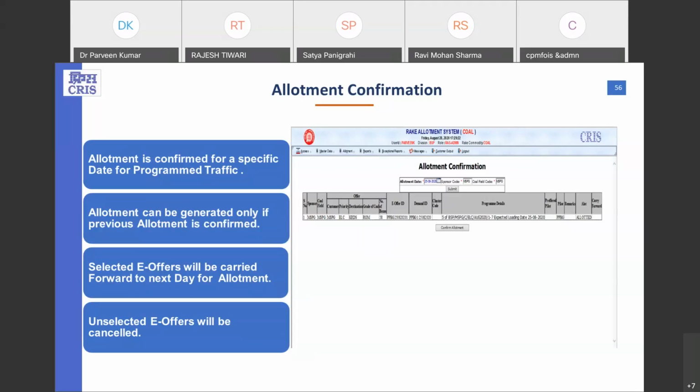If they want to carry them forward for a later date, they can check all those respective offers, or otherwise, if they don't want, they can uncheck it and the system automatically cancels those offers and they are not available for a further date. And if they intend to do so, they can just carry them forward. So it is for program traffic only. And once the allotment has been confirmed, the system doesn't allow any divisional user to do allotment for that particular date after this task has been done.